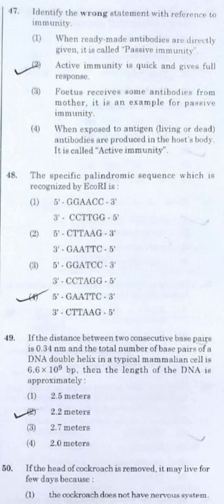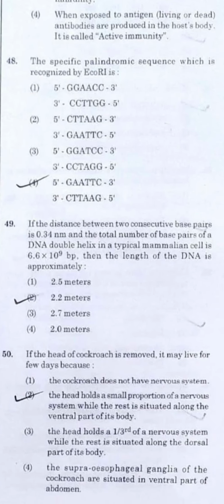Question number 48. The palindromic sequence. It's the last one, because if you read it from 5' to 3', GAATTC, and again from the 5' GAATTC, it is the only single option, and that is what we call a palindrome, which can be read exactly the same from either direction. Question number 49, maybe you thought this question is very tough, but it is not tough at all. We call it the information of false.